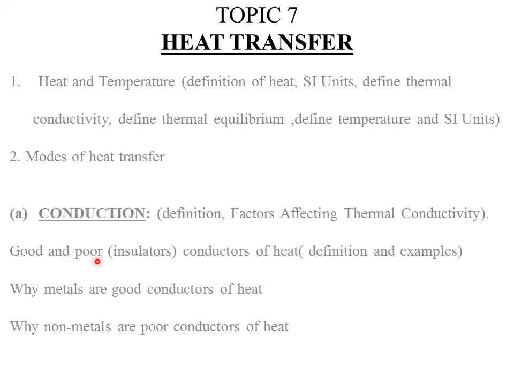Then poor conductors of heat, or what we call the insulators, are materials that do not allow heat transfer, or if they allow heat transfer, it is only by a small magnitude. Examples of insulators include rubber, wood, and plastics. But examples of good conductors are most metallic materials. For example, we have iron, aluminium, silver, etc.